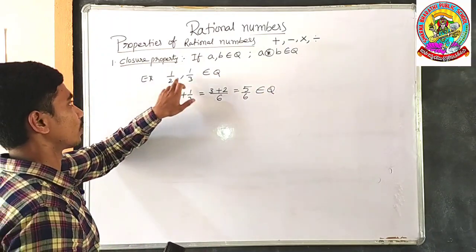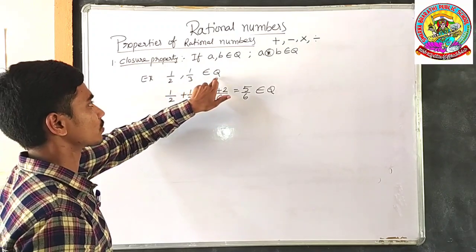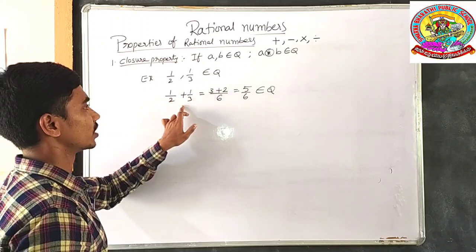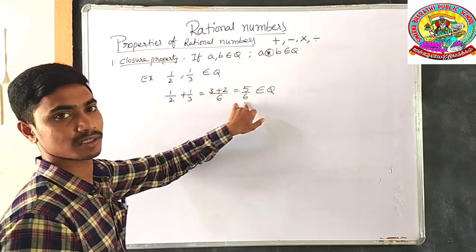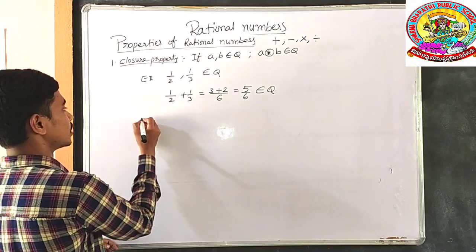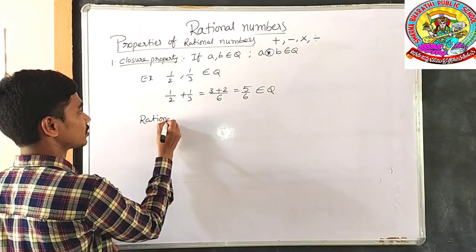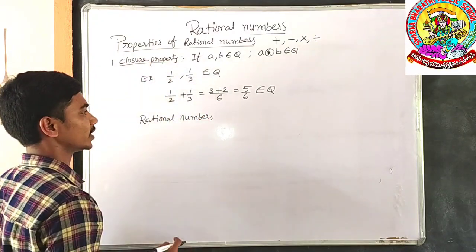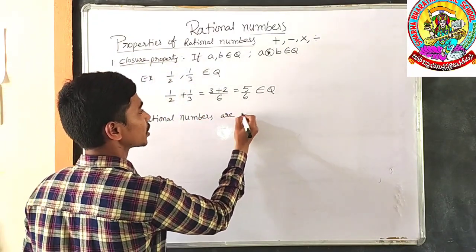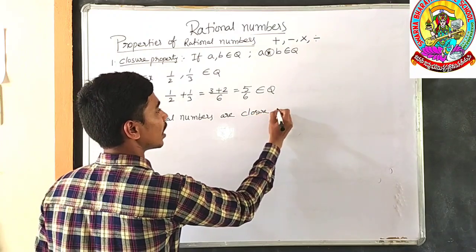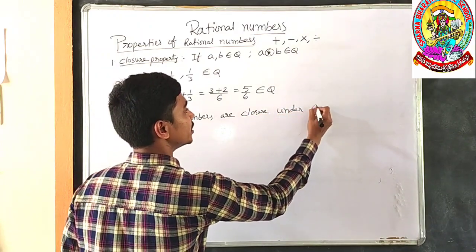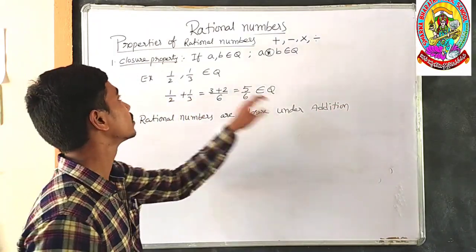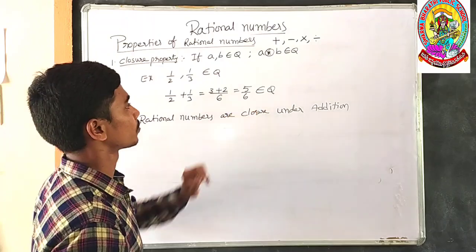Here 1 by 2 comma 1 by 3 belong to rational numbers. Their addition, which means under the operation addition, is also a rational number, which means rational numbers follow closure property. Rational numbers are closed under addition, which means under the operation of addition, rational numbers follow closure property.